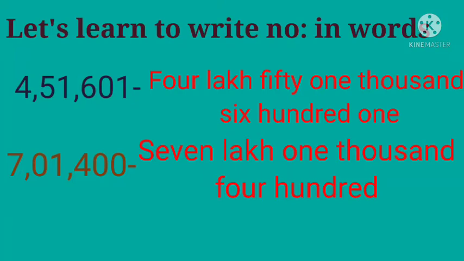Hundreds place 4. 1000 place there is 1. 10,000 place it is 0. And lakh place it is 7. So, what is the number name? 7 lakh 1,400. Do you got the idea?